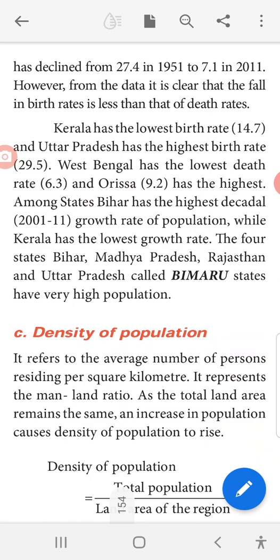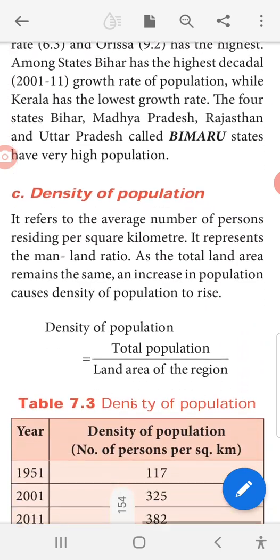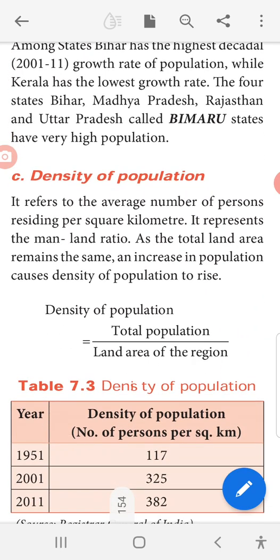Okay. Next, the four states Bihar, Madhya Pradesh, Rajasthan and Uttar Pradesh, called BIMARU states, have very high population. Next, we can see the density of population. It refers to the average number of persons residing per square kilometer. It represents the man-land ratio as the total land area remains the same. An increase in population causes density of population to rise.